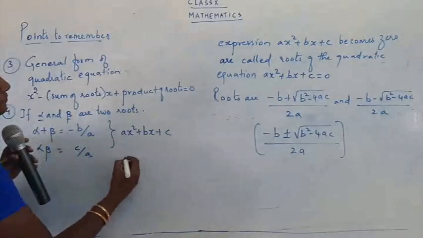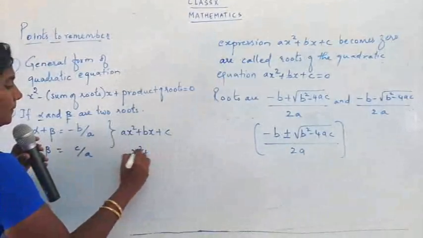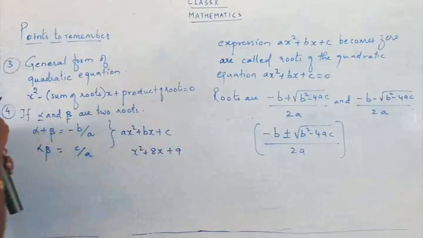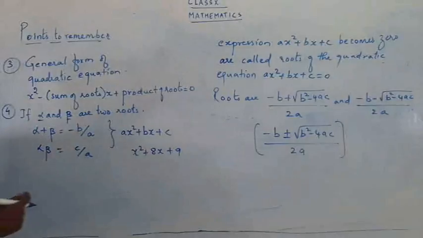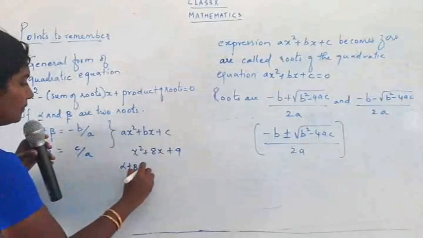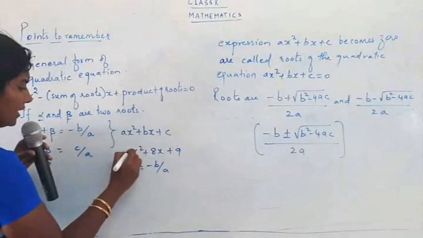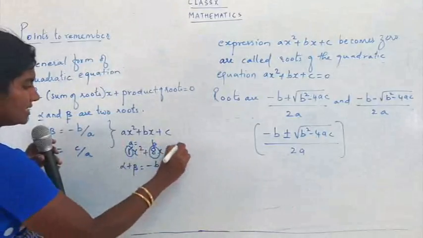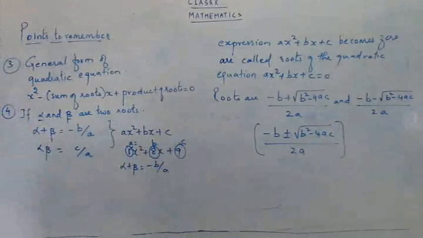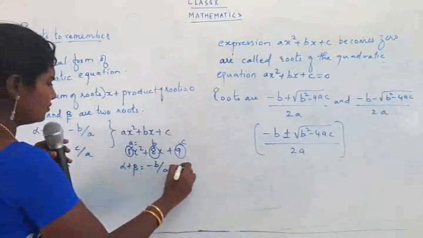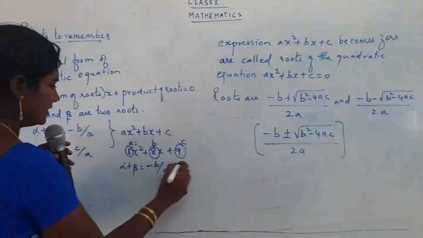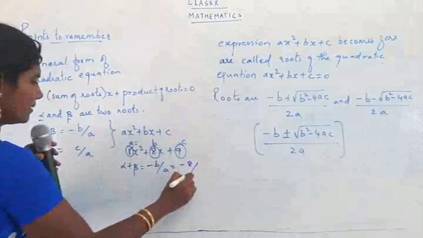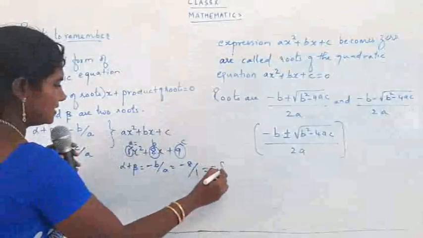If we have x square plus 8x plus 9, you have to find the sum of roots. How do you find the sum of roots? Alpha plus beta is equal to minus b upon a. So a is 1, b is 8 and c is 9. Minus b upon a, so minus 8 upon a. What is a? It's 1. So the answer is minus 8.